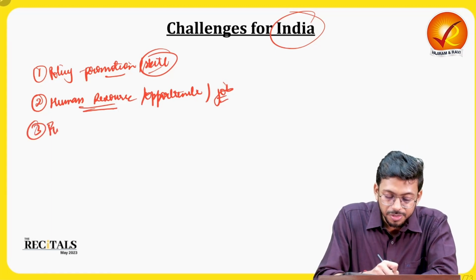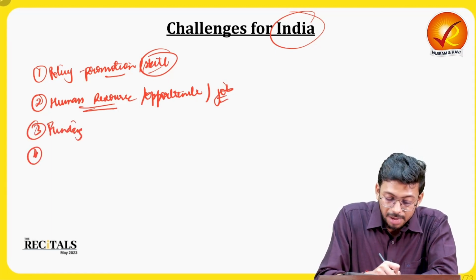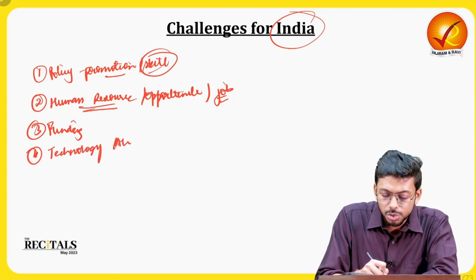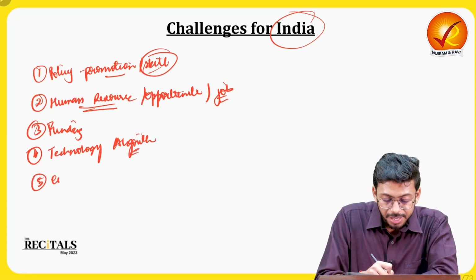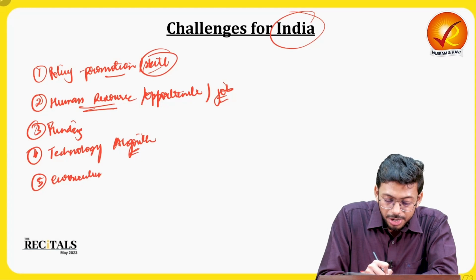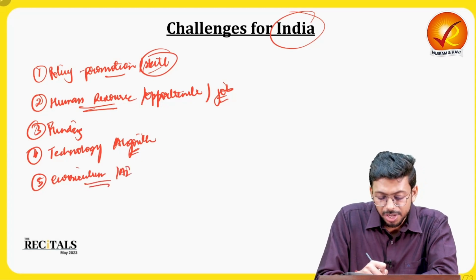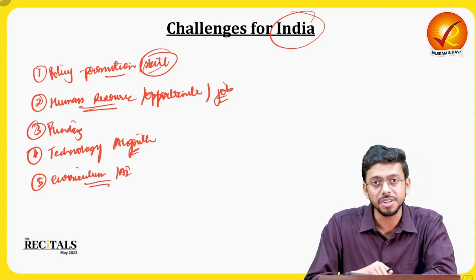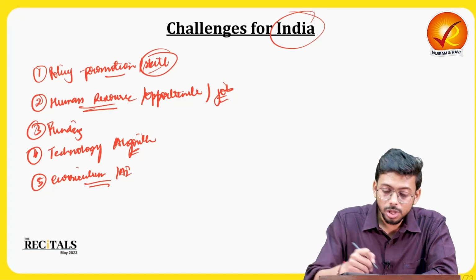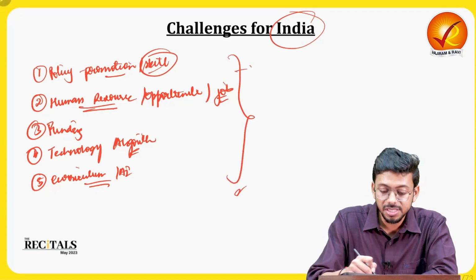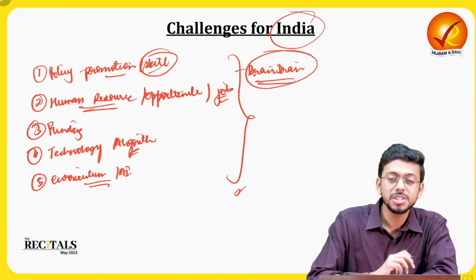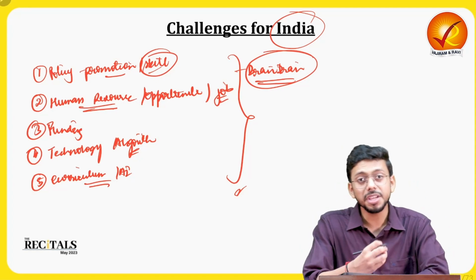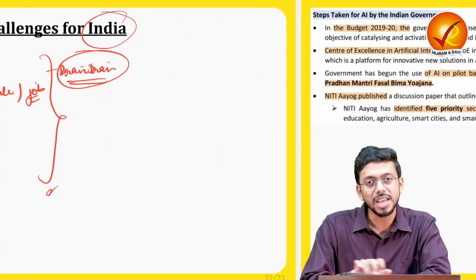Then we might have issues with the funding. We might have issues with the higher end technology. A lot of algorithms and everything is used in AI, right? All these things are there. Then the curriculum at the basic level: people are not at all aware about what exactly AI is. So the curriculum is not that forward, right? In most of the states. So all these things are the challenges which India is facing. We are facing the challenge of brain drain, isn't it? Brain drain is happening. The CEOs of the largest companies are from India, but they are not working in India. So all these things are the challenges which India faces.